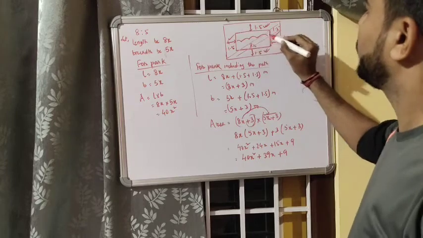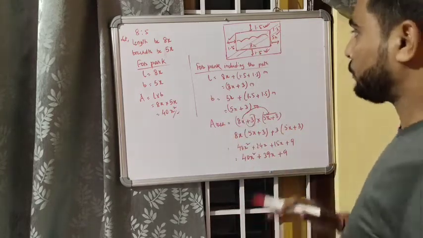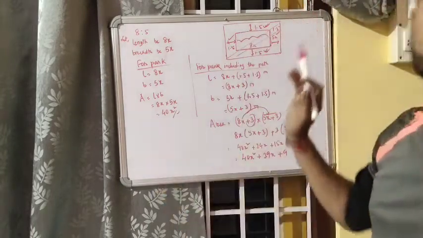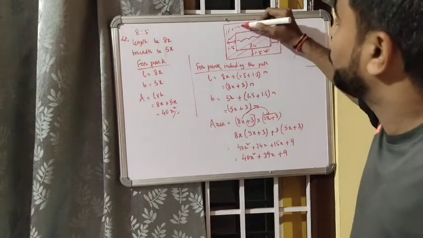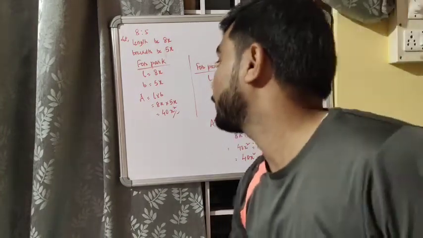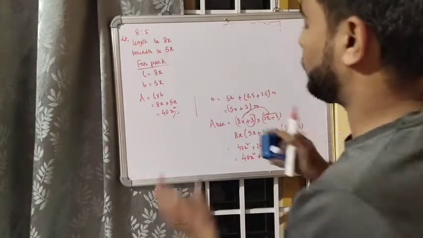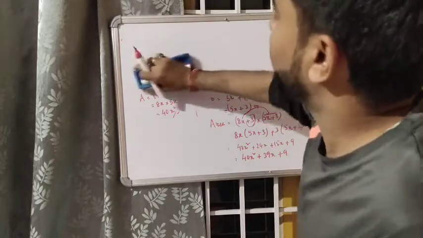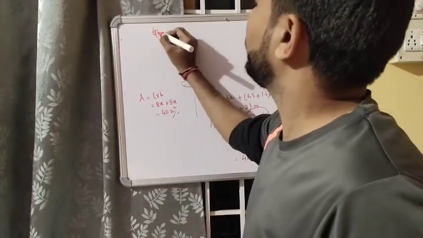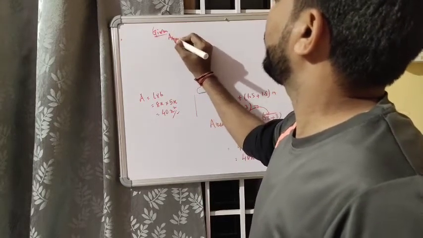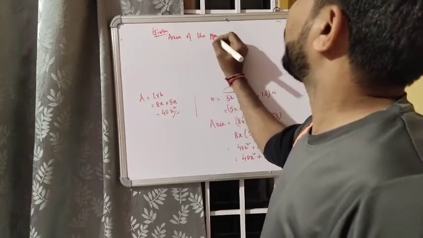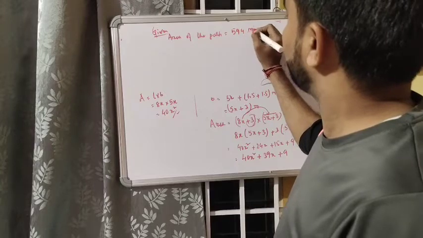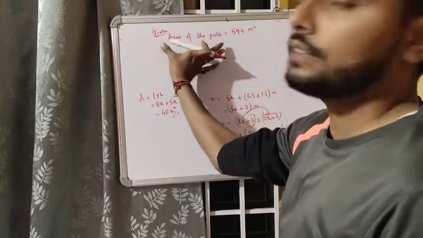And here we know the area of the park is 40x square. So from this whole area, if we subtract the area of the park, you will be left with only the area of the path. Okay, that's what we are going to do now. So from this area you will subtract this area so as to get the area of the path. So you will write, given area of the path is equal to 594 meters square.